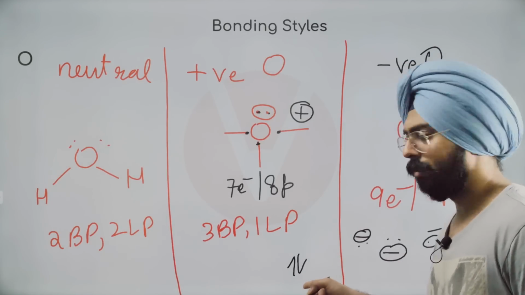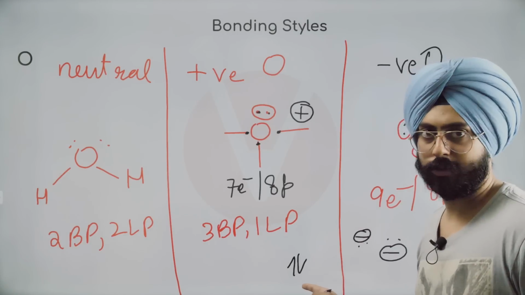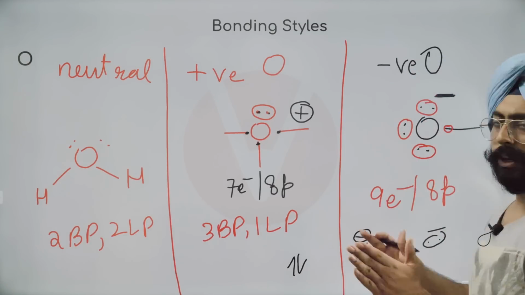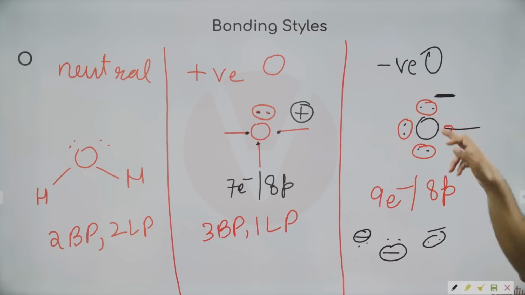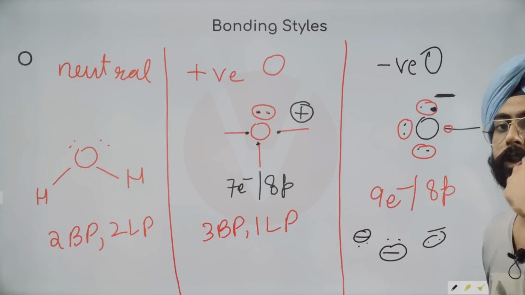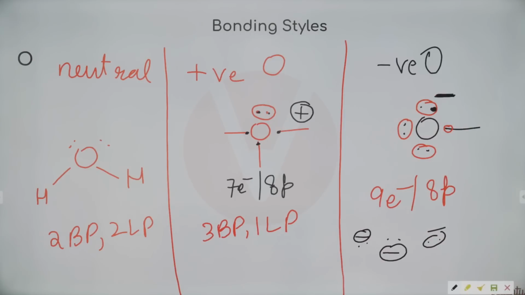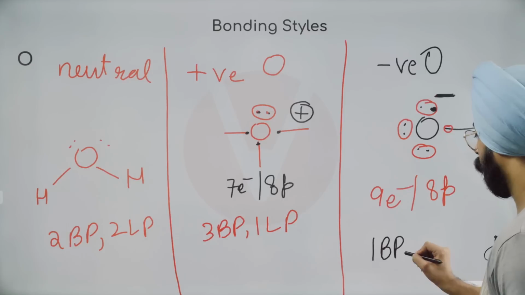Do you remember this from the chapter of structure of the atom? So 2 electrons will exist together as paired electrons. That is why we write a negative charge next to a pair of electrons. Only one of the electrons is causing the negative charge because this is, let's say, the extra electron. This is, let's say, the 9th electron. Cool. So what is the bonding style of oxygen for negative charge? 1 bond pair,